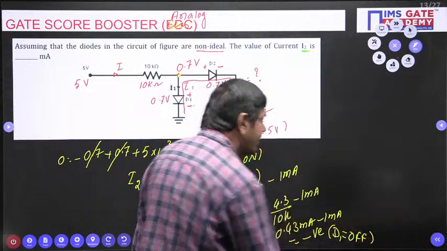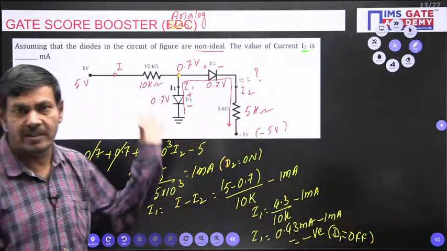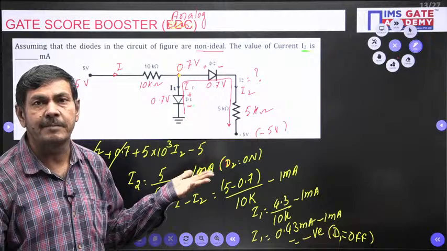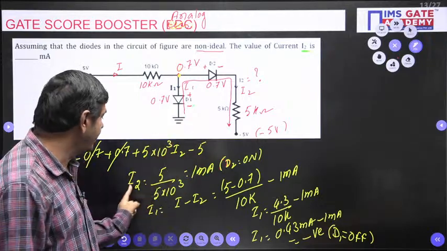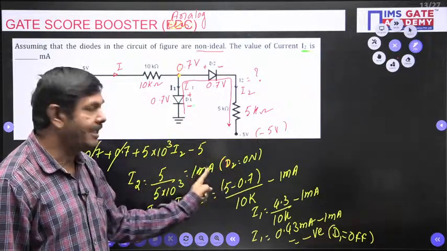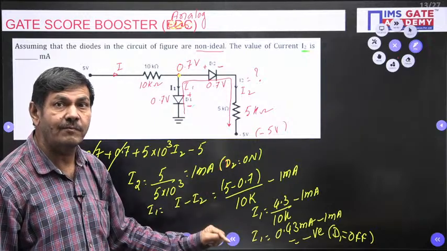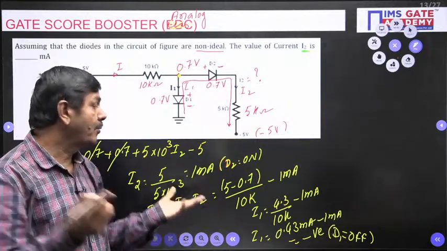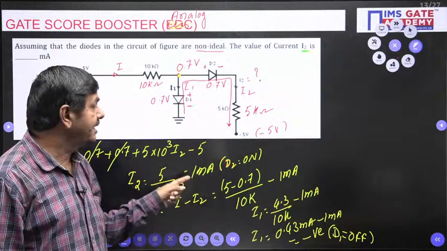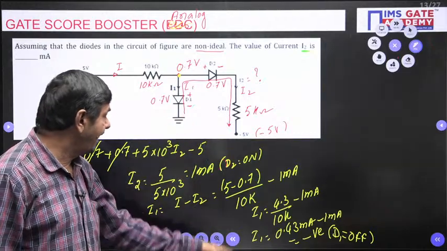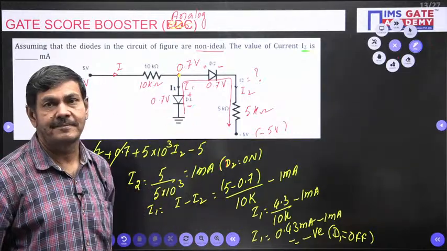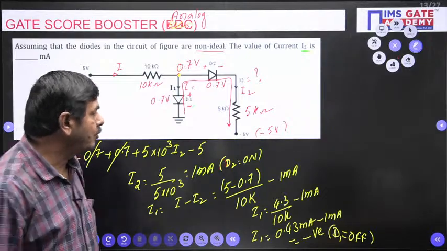So the assumption we made at the beginning is wrong. What assumption did we make? Both diodes are on. I calculated the I2 value as 1 milliampere when both diodes are on, but both are not on here. The condition is not satisfied. So I2 is not correct here. Then how can I determine the I2 value?